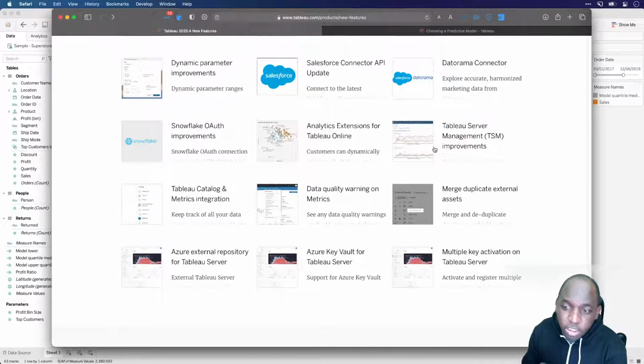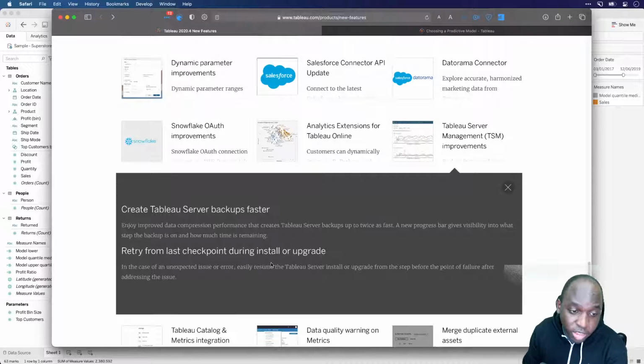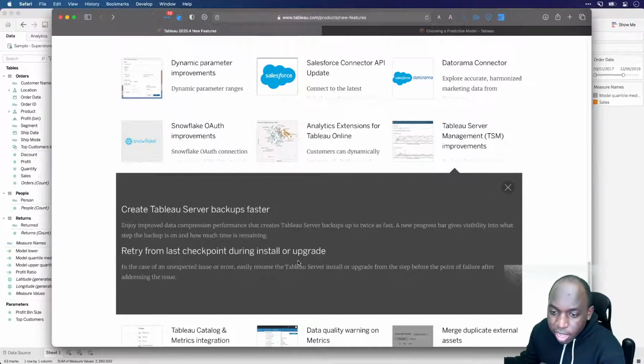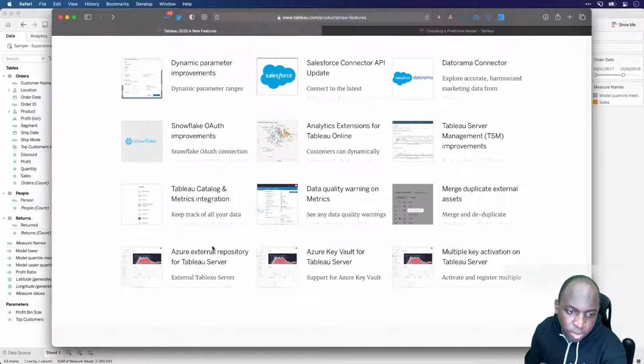We touched on Tableau Server management improvement features. Backups are faster, essentially. There's now an improved way of creating backups, which is easier and gives better visibility of what's going on. And if something fails, you can retry from the last checkpoint. You don't have to start from scratch as well, which is a really nice quality of life improvement.